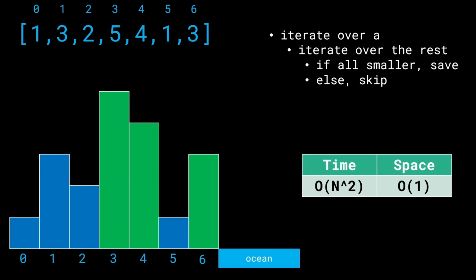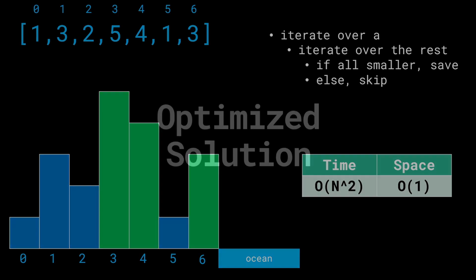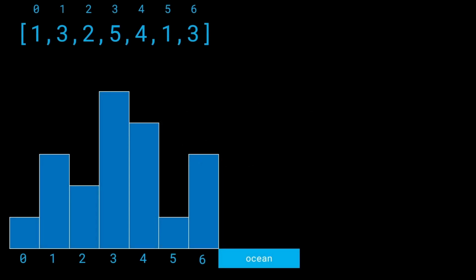Alright, so this is the naive solution that we have in hand: n squared time complexity, order of 1 space complexity. But is there a way we can optimize this solution? This will start to get at the heart of the reason why we use a monotonic stack. Alright, let's not get too ahead of ourselves. Let me actually show you one more thing.